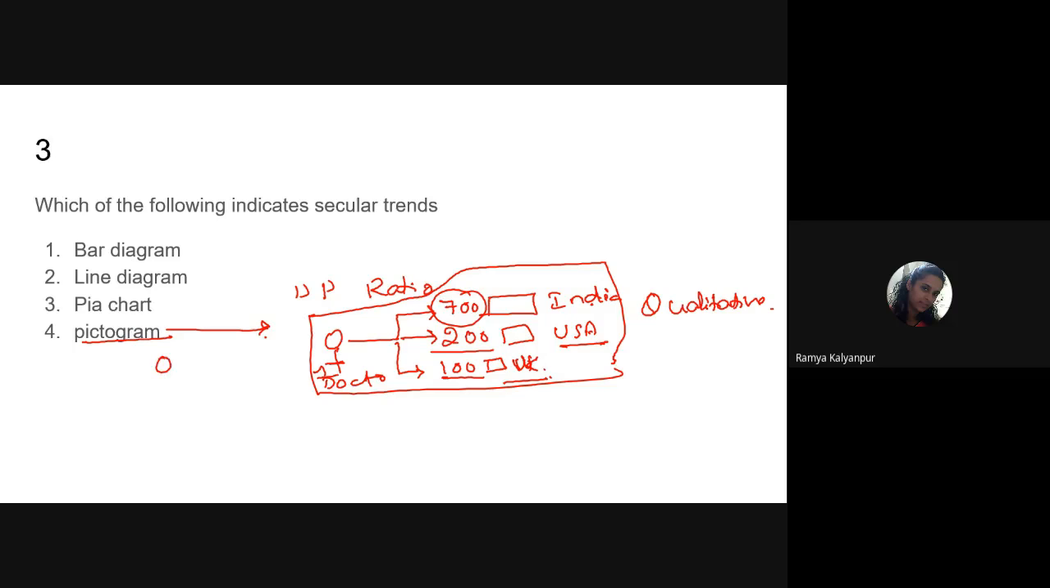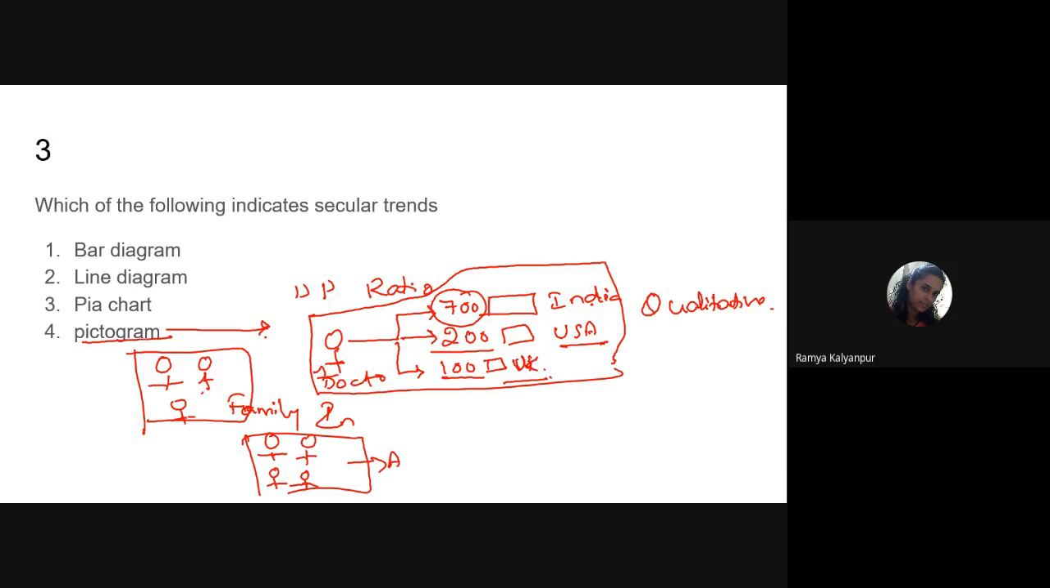And same thing like family planning, one father and mother, male and female, and one baby will be there. So this picture will represent the family size of India. Now if you see Africa, how it will be: one father, mother and two children. So this is the African family size. So through pictures we are representing our information. So pictogram is not the answer; the option we have to choose here is line diagram.